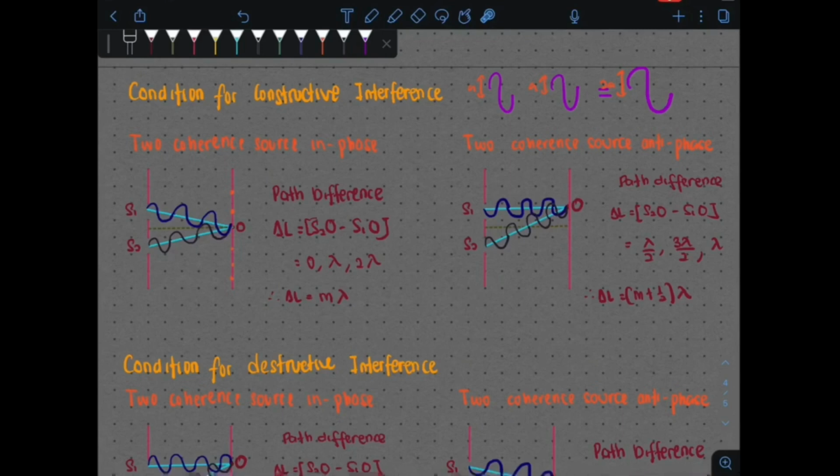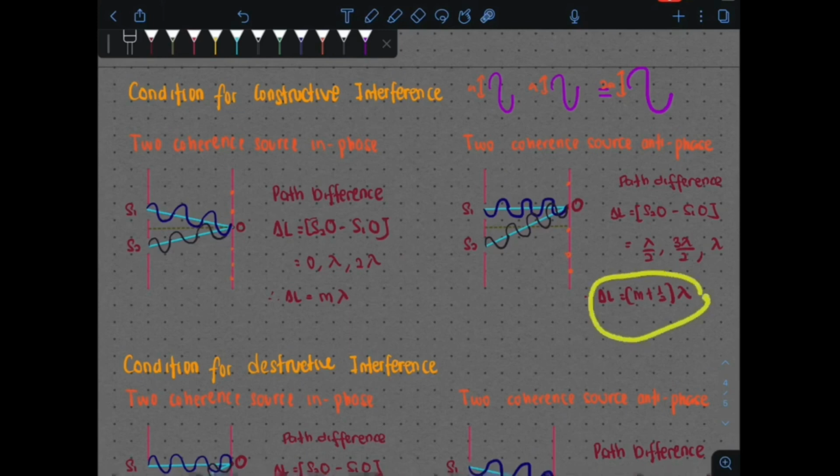Okay, for anti-phase in constructive interference, as you can see here, they started in different phases. So you're going to have 1 wave here, 2 waves, 3 waves, 3.5. We have 3.5 here. And 1 wave, 2 waves, 3 waves and 4 waves below. So the difference between these 2 waves is lambda over 2. And if you change the point, say O is here or anywhere along the screen, we will get a difference of either lambda over 2, 3 lambda over 2 or so on.